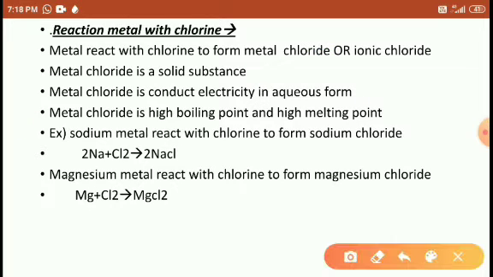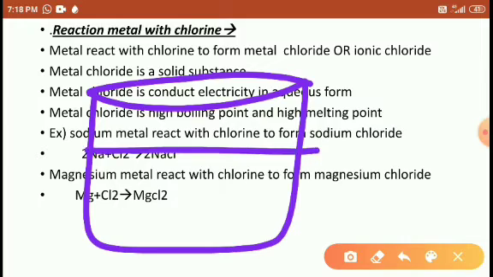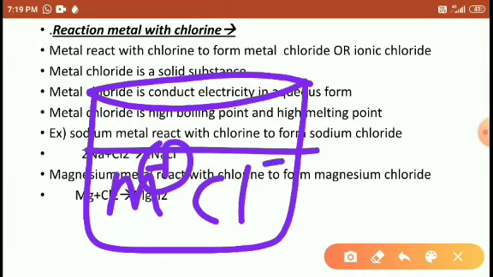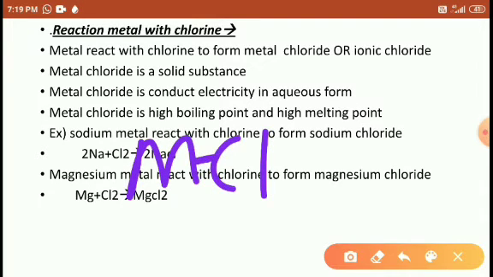It means when you use water in which you are adding the metal chloride, both the metal and the chloride are separated here, and they develop the complete charge, metal positive, chlorine negative, and they conduct electricity. But in solid, they cannot conduct electricity because the metal and the chlorine are strongly bonded, so they cannot allow the electric current.